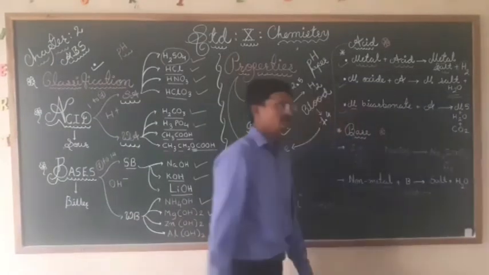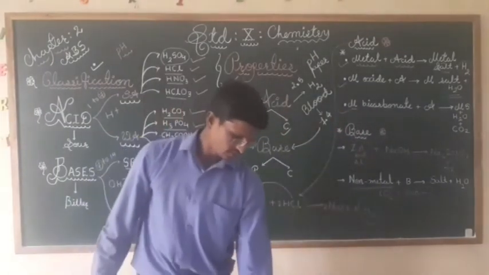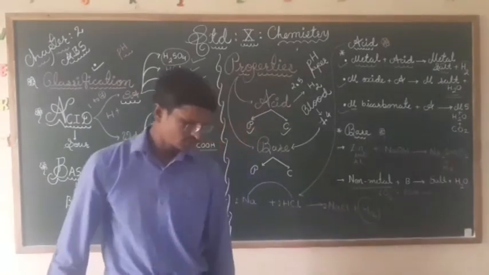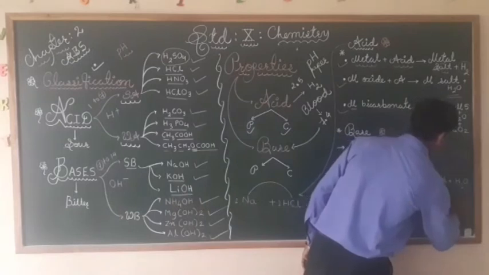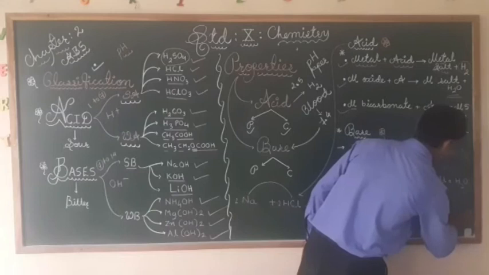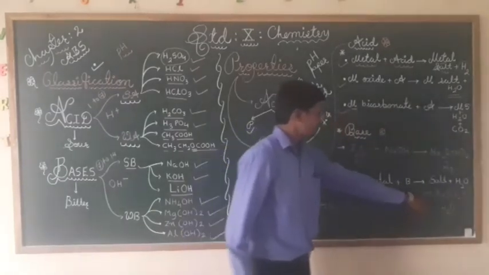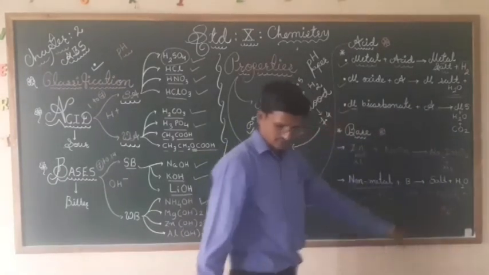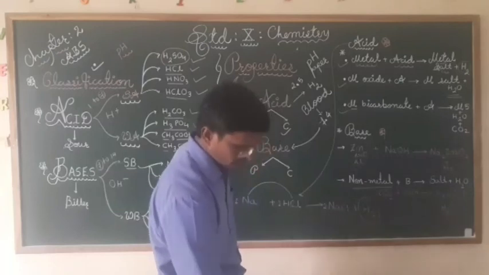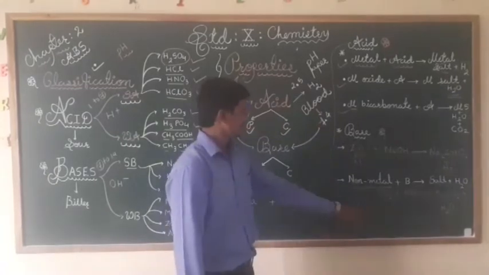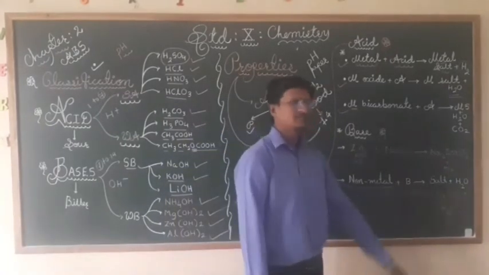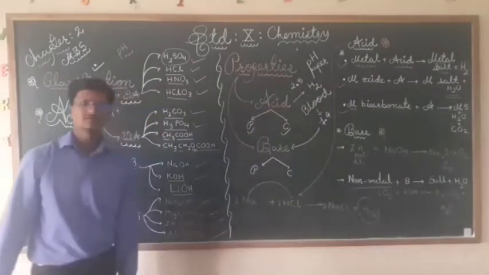So it will give us salt in the form of K2CO3 plus H2O. K2CO3 is potassium carbonate. So like this, you will easily identify the chemical properties of base.